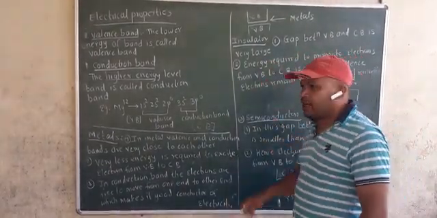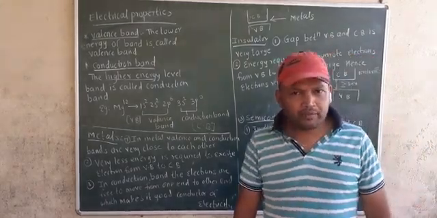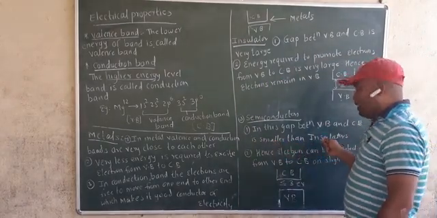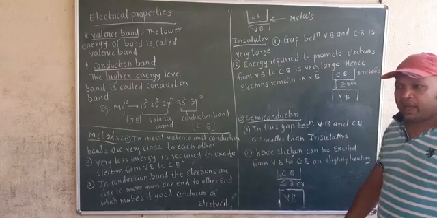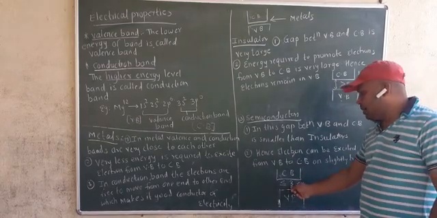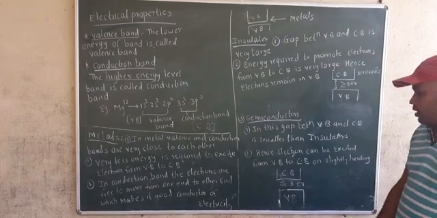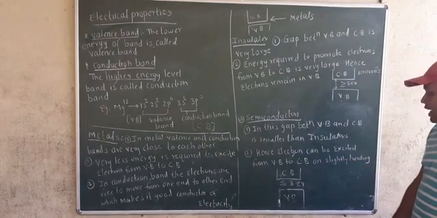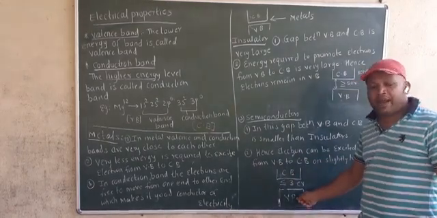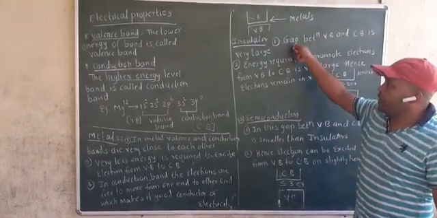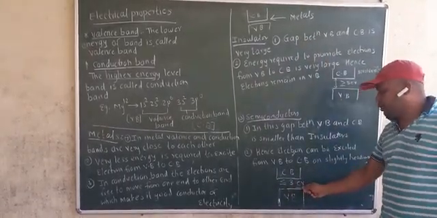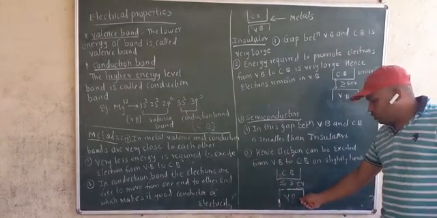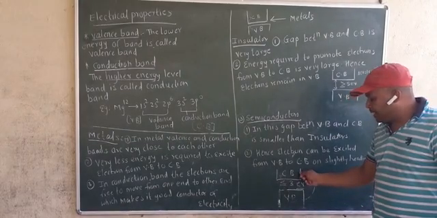And the third one is semiconductors, or we say metalloids. In this, the gap between valence band and conduction band is smaller than in insulators. In an insulator, the gap is 5 eV. In case of a semiconductor, it is 3 electron volt. Hence, an electron can be excited from valence band to conduction band on slight heating. You see, the gap between valence band and conduction band is less as compared to insulators. It is less than 3 electron volt. So an electron can easily jump from valence band to conduction band.